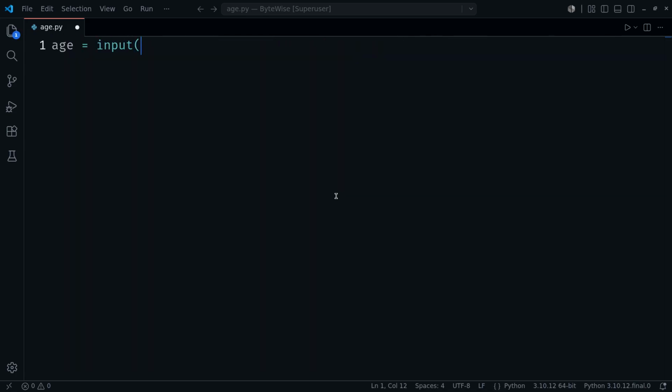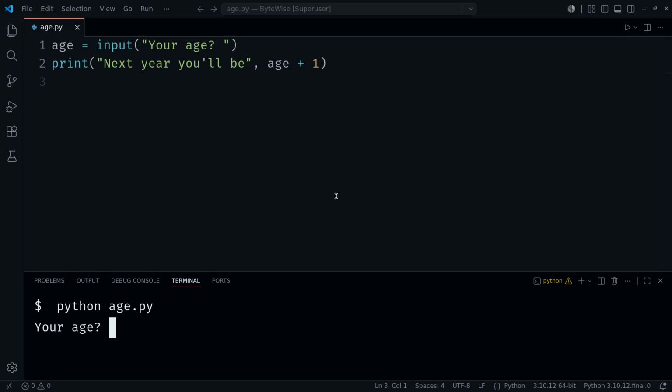Our first interactive program, we ask for an age, then say how old they'll be next year. Friendly and completely broken. Predict what happens when someone types 20. They typed 20 and got a type error, adding a string to a number. But they typed a number, so why is age a string? Because of one rule that catches every beginner.